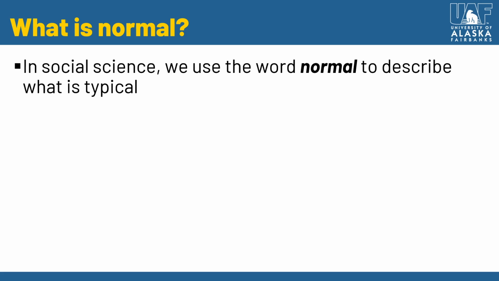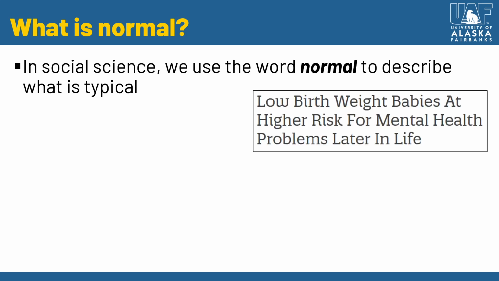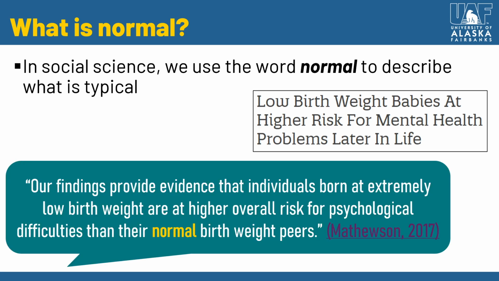And in social science, it's quite similar, right? We're saying typical, or I suppose more accurately, we're saying most frequent. One example comes from an article I found online about birth weight, finding that low birth weight babies are at higher risk for mental health problems later in life. This was a quote, I think from a press article written by the authors of the study. They said that their findings provide evidence that individuals born at extremely low birth weight are at higher overall risk for psychological difficulties than their normal birth weight peers. Right. And so we're talking about normal.